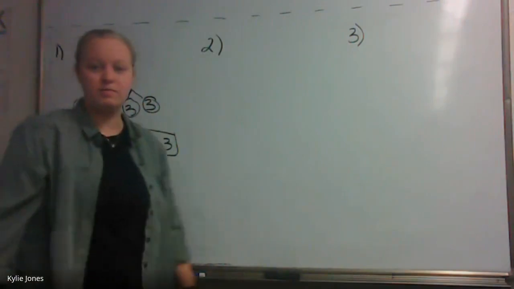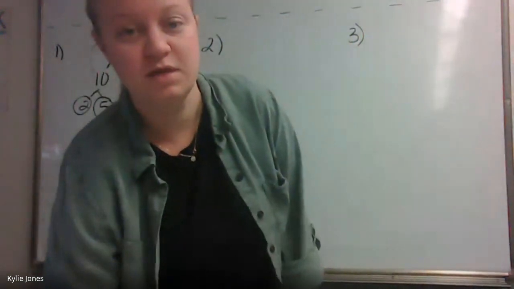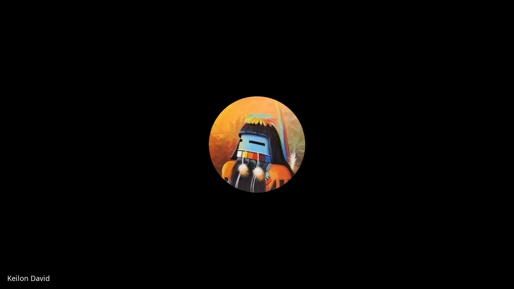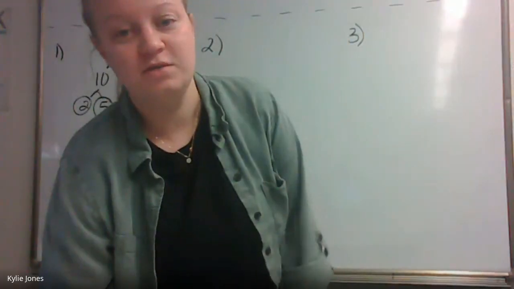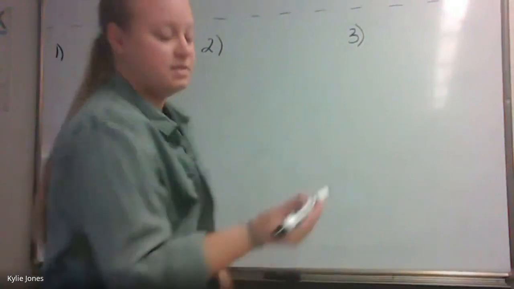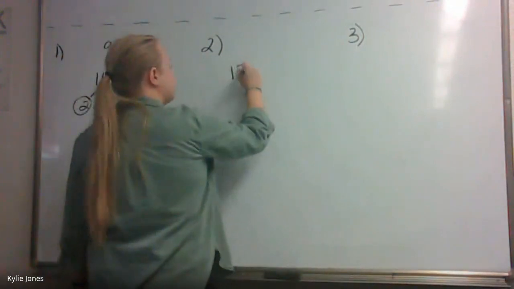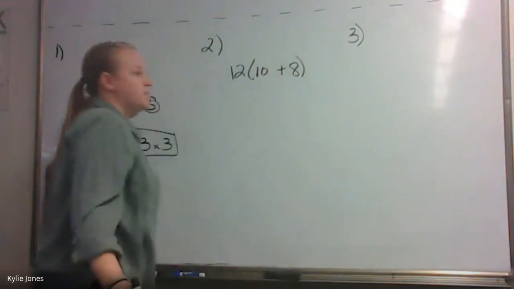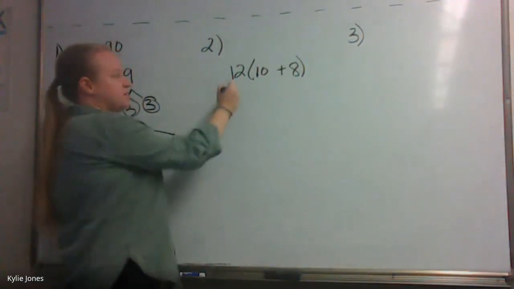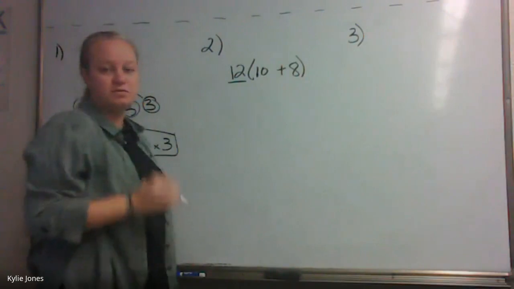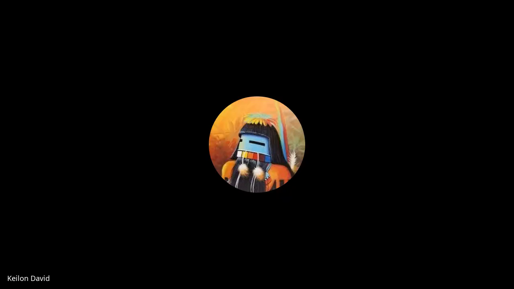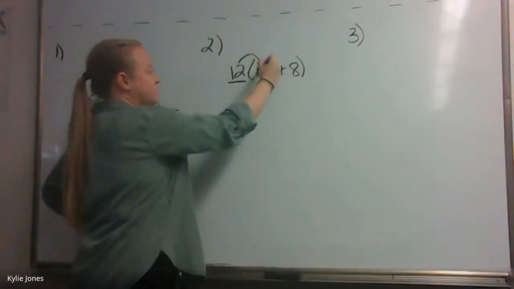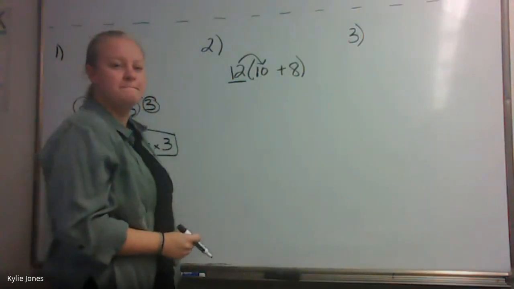Okay. I don't have it pulled up. Number 2 says, solve using a distributive property, 12 times 10 plus 8. So we have 12 times 10 plus 8. Now, when we do the distributive property, we're going to take the one on the outside, and what do I do with the 12? Multiply it to 10. Multiply it to 10? Just the 10? No, and the 8. Good. And the 8.